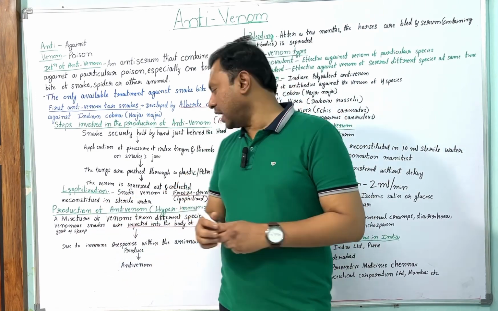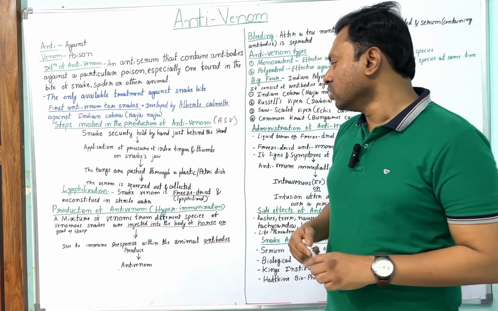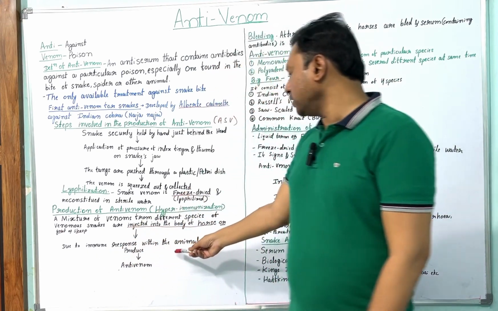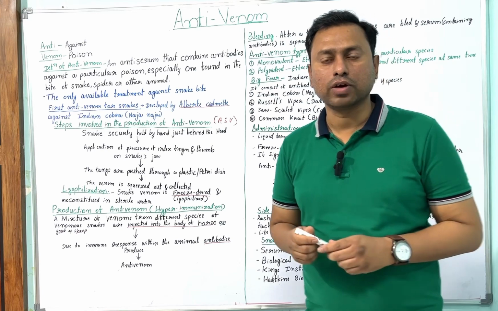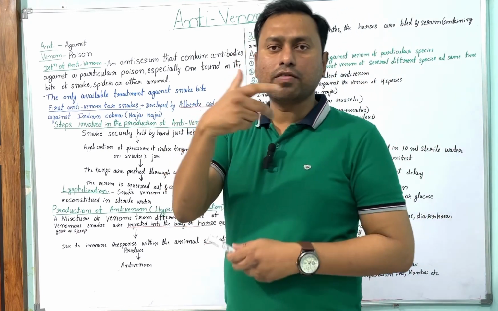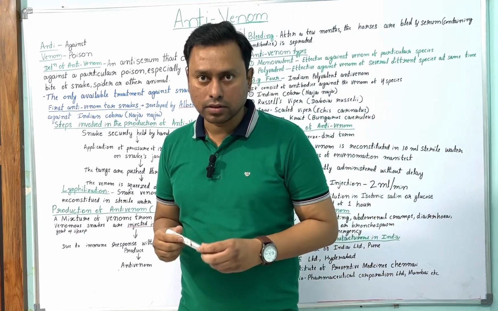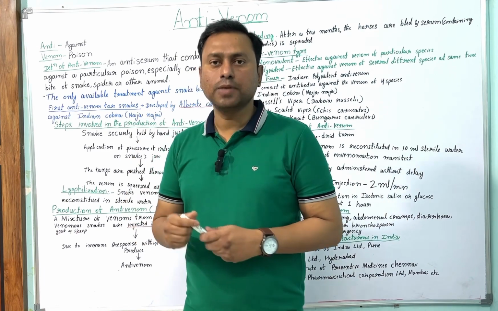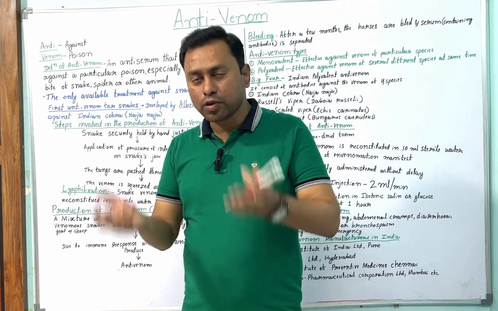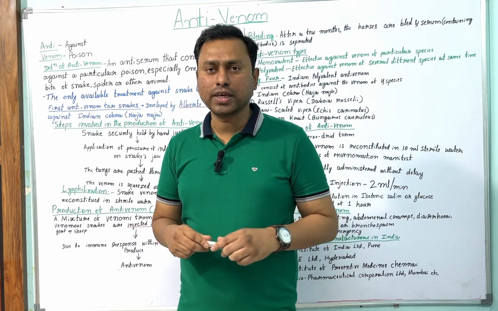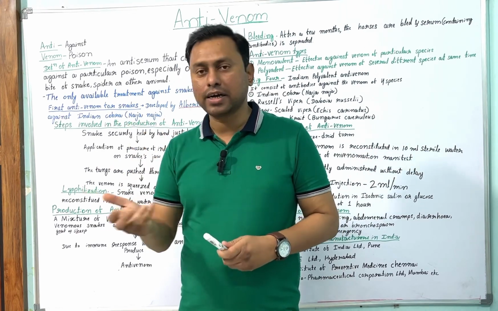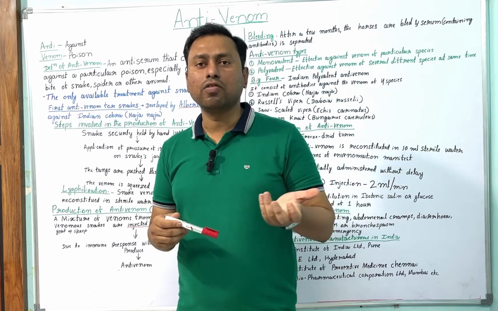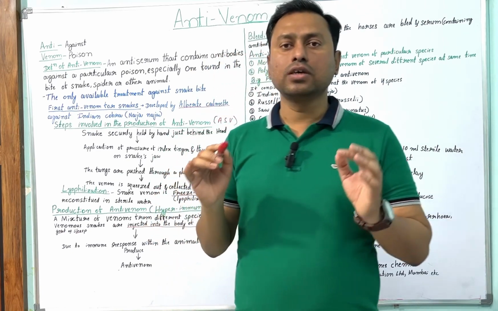After the injection, due to the immune response within the animal, antibodies are produced. Whenever we give this venom to the sheep or horse, after a few days or weeks the immune system in the body becomes active against it, and antibodies are produced in the horse.